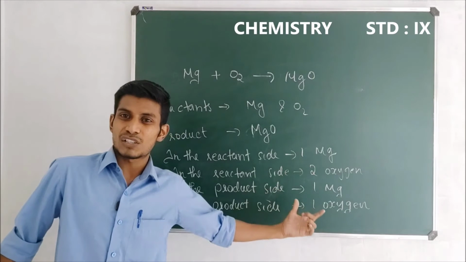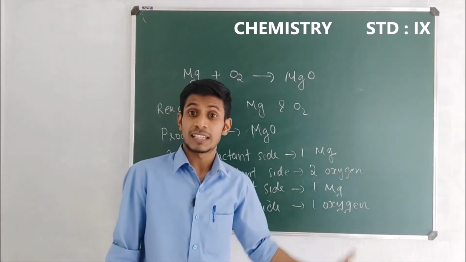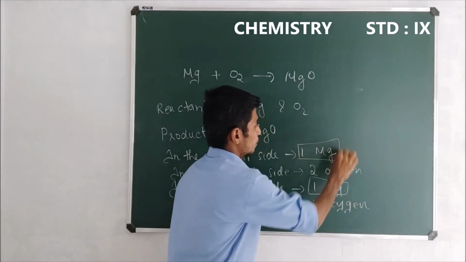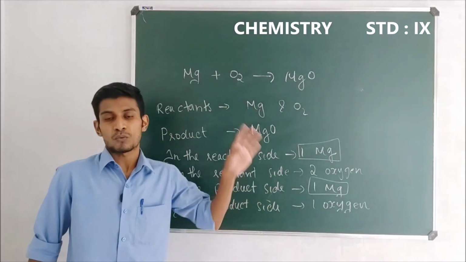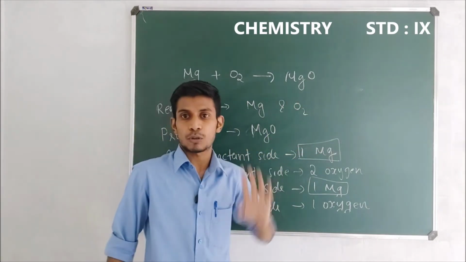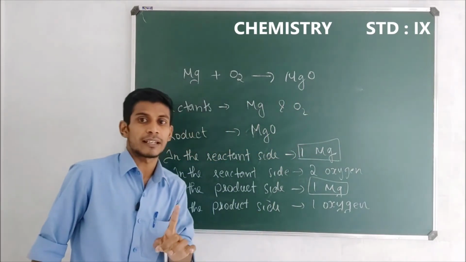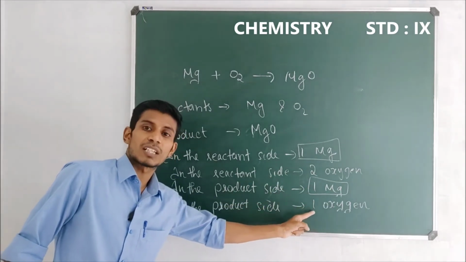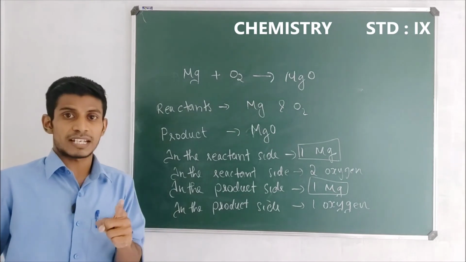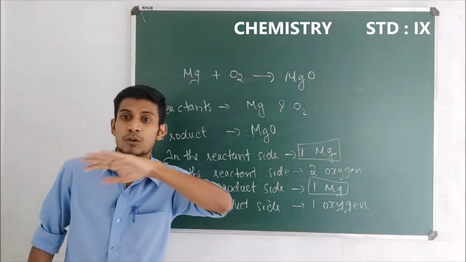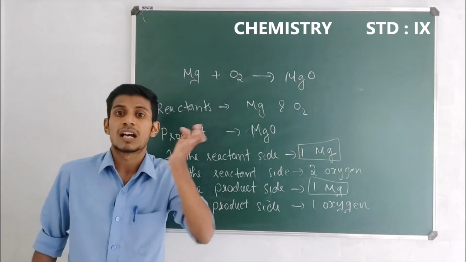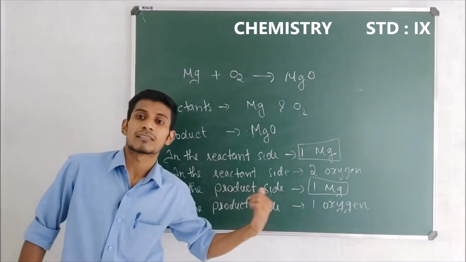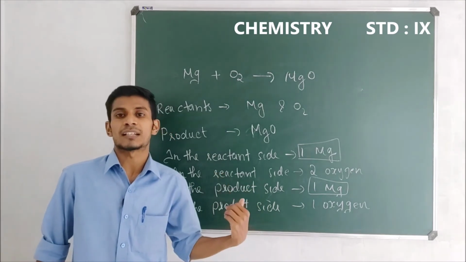So is there any change, any fluctuation you can observe? Yes, of course. In the reactant side and in the product side, the number of magnesium is the same: one in the reactant side and the same one in the product side. But what about oxygen? In the reactant side we have two oxygen, but in the product side we have only one oxygen. So the number of oxygen is not the same in the reactant side and in the product side. That's why the total mass has differed in the reaction.